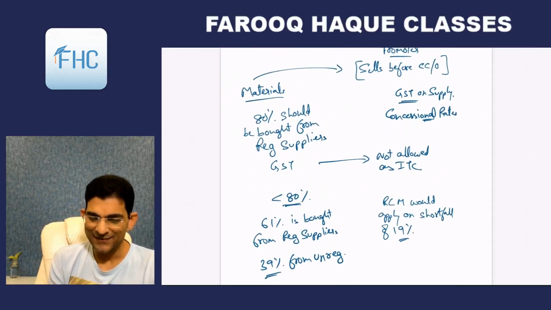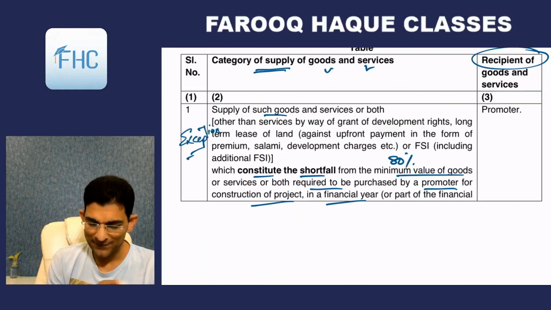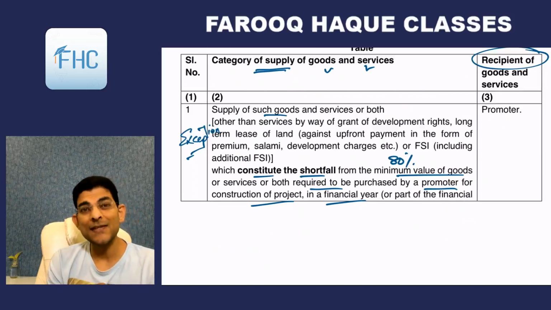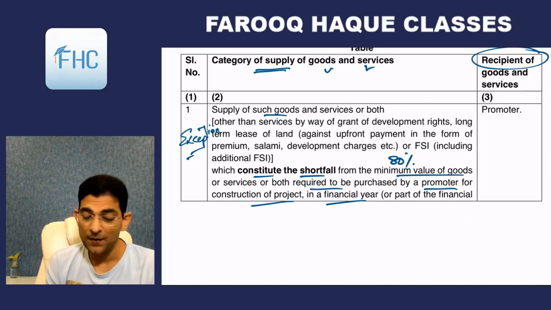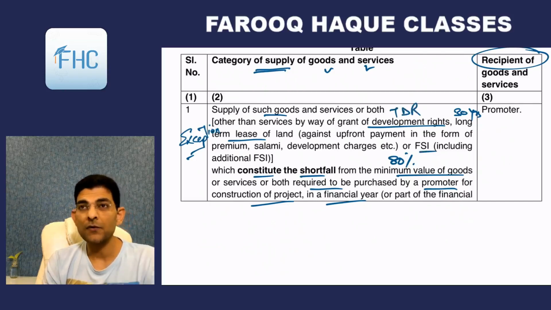Okay. Then the second point. But let's see the exceptions. Now the exceptions are development rights, other than service by way of grant of development rights, long-term lease of land, that is 30 years or more, against upfront payment in the form of salami, premium, development charges, or FSI. 3 things are excluded: TDR, transfer of development rights, lease, and FSI, including additional FSI.